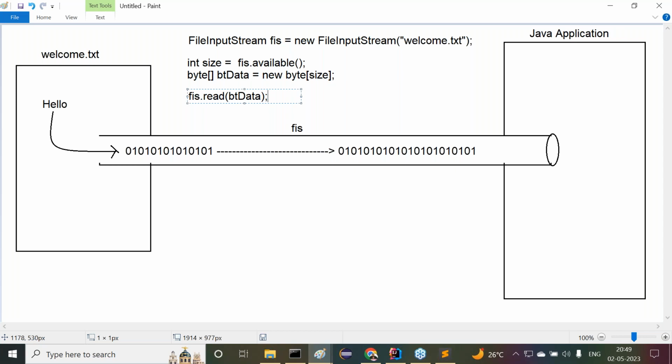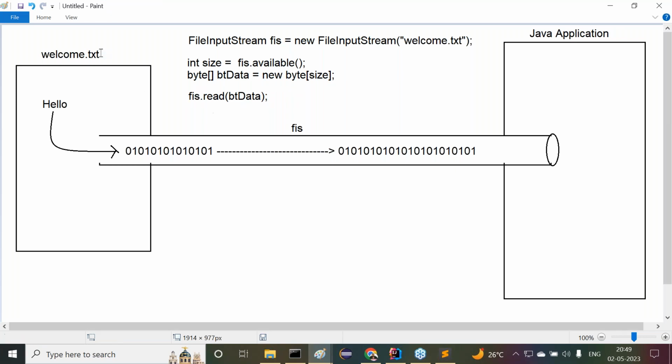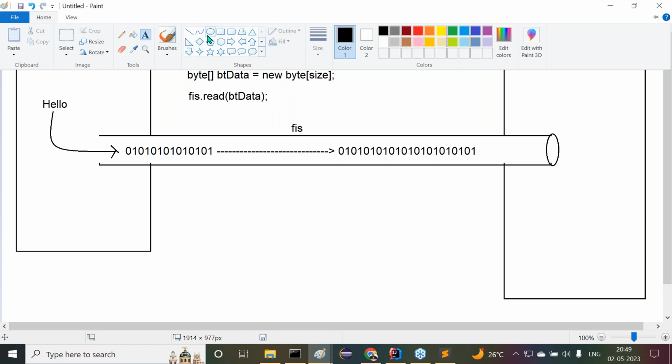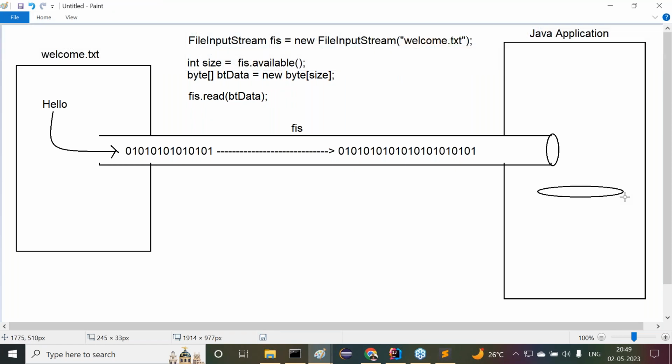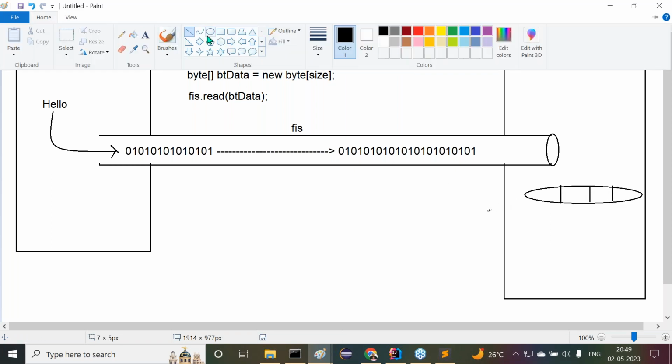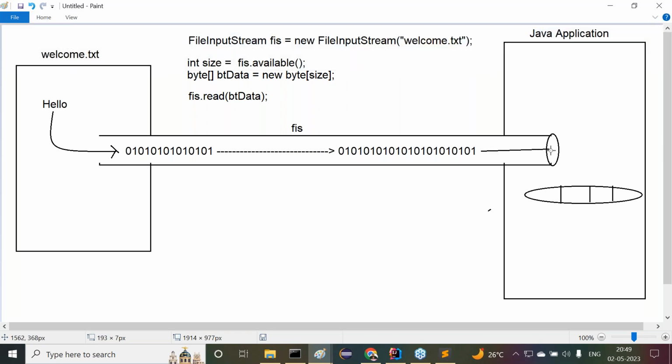Now understand it. Then we have to read the data. How are we going to read the data? Whenever we are reading the data, observe carefully. First of all, the byte array is ready. Total data here we are getting in the form of a byte array. When we perform the read operation, automatically the total data will come in the form of a byte array.